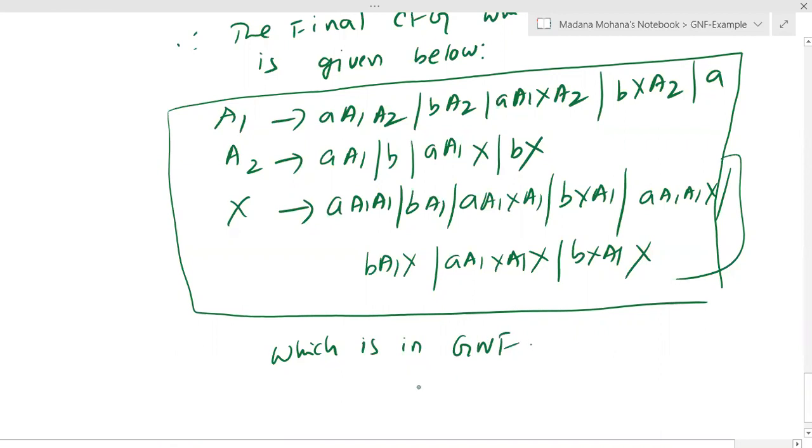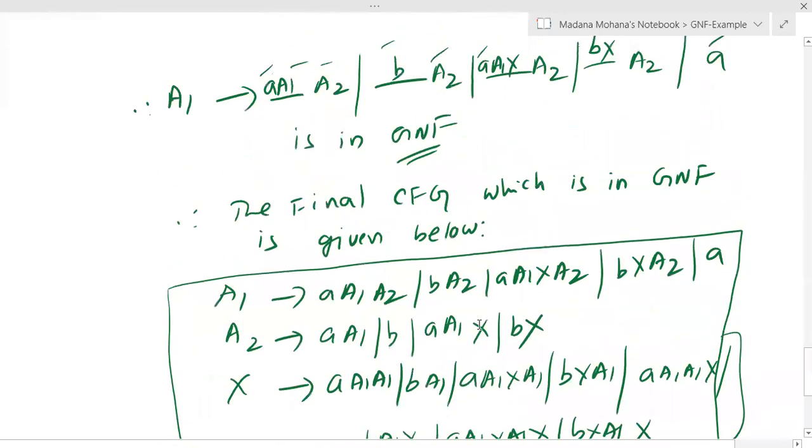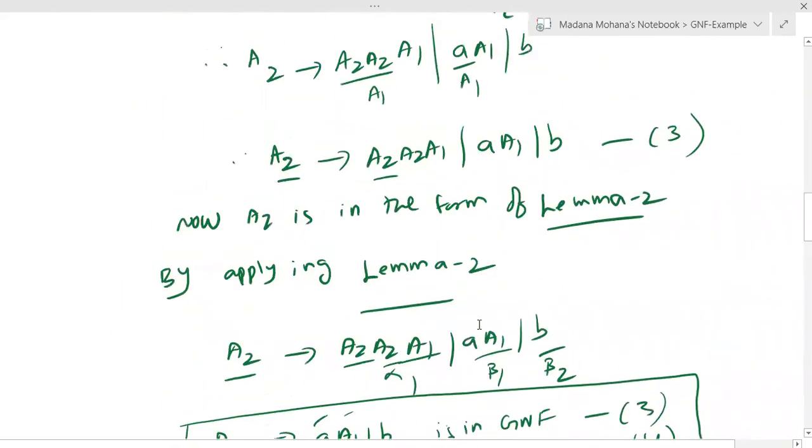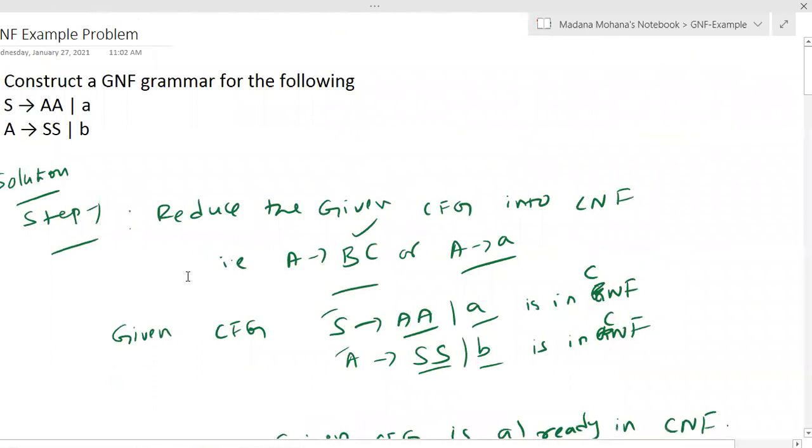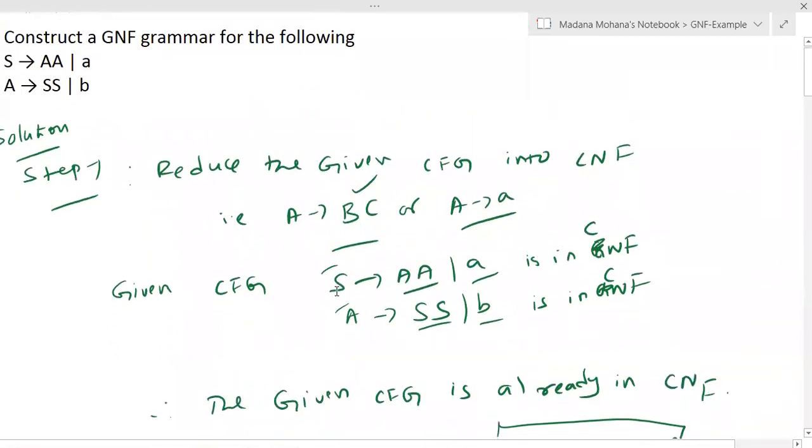Greibach normal form. So like that, by applying lemma 1 and lemma 2, any given context-free grammar, you can reduce to Greibach normal form by using this procedure. First, we have to reduce the given CFG into CNF, but sometimes they won't give the CFG in CNF. At that time, we have to reduce by using CNF procedure.